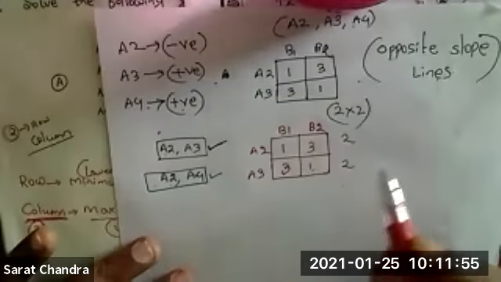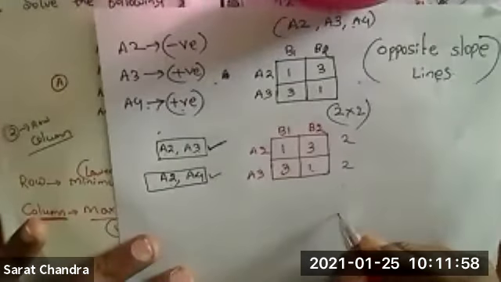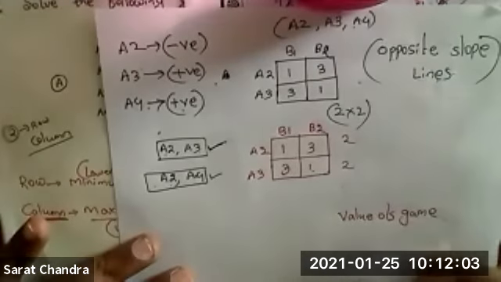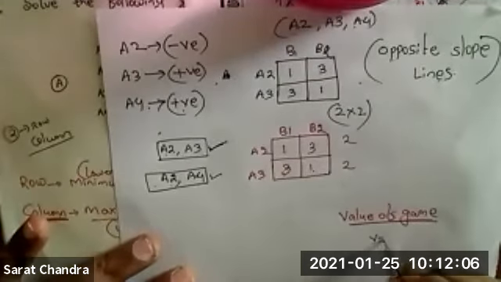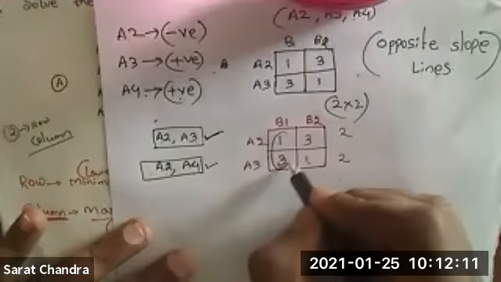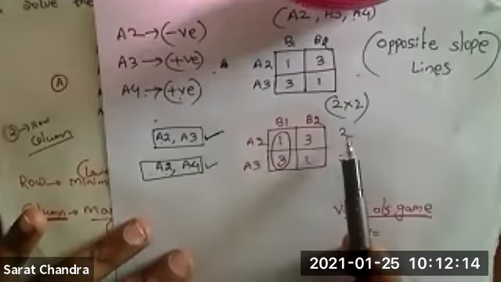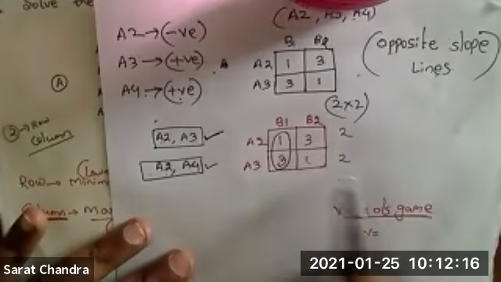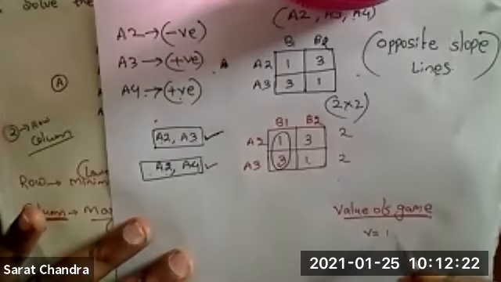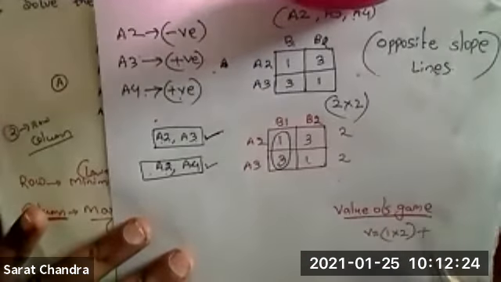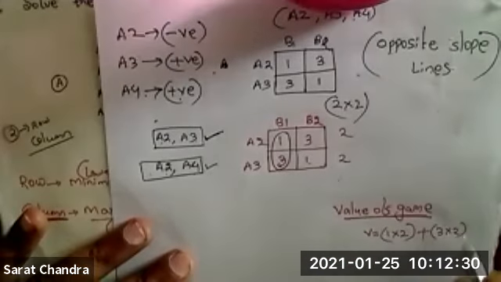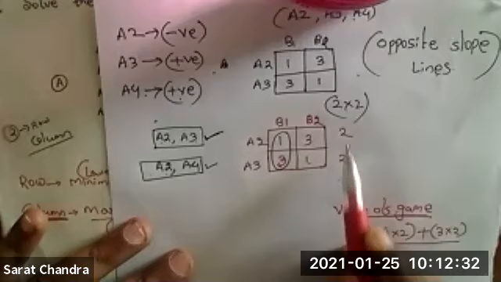Now I will calculate the value of the game, V equal to. So how to calculate? You take any column and multiply with the corresponding oddments and you will get the answer. So it will be 1 into 2 plus 3 into 2, divided by the sum of the oddments, 2 plus 2.